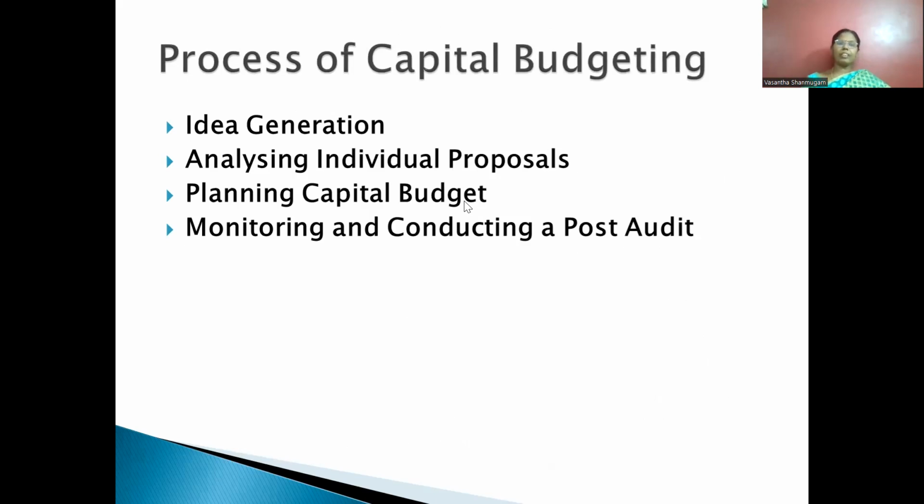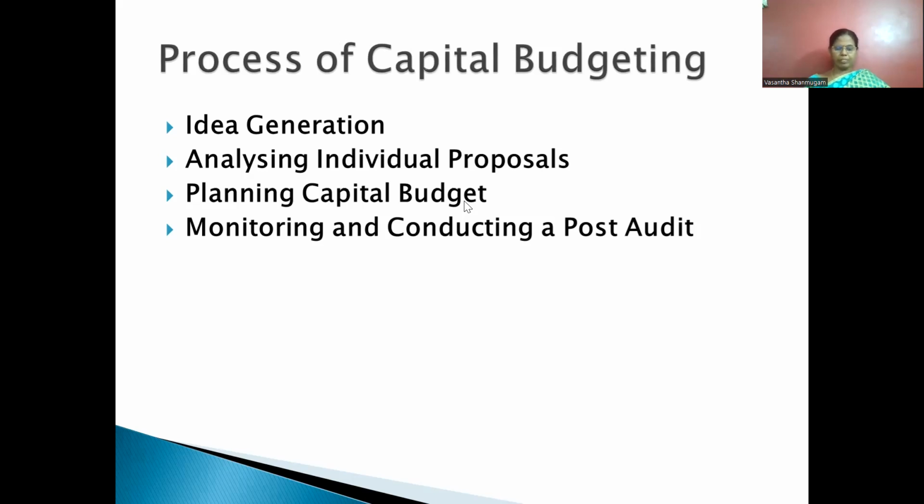Next is analyzing individual proposals. This is nothing but forecasting cash flows for each project in order to determine its expected profitability as well as the risk associated with each proposal. This is because the decision to accept or reject a capital investment is based on the investment's future expected cash flow. So that is the important thing.